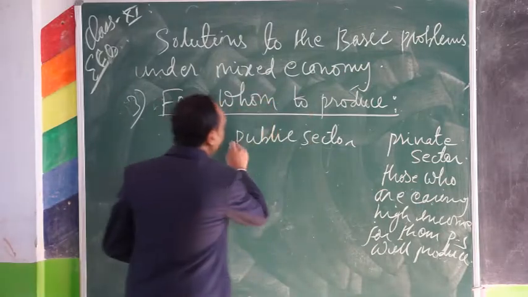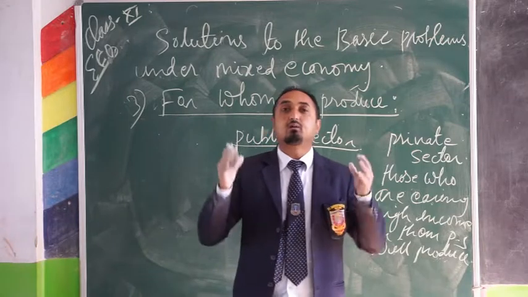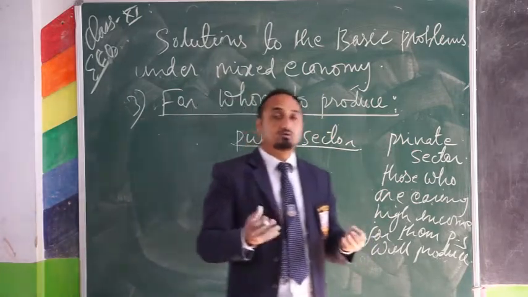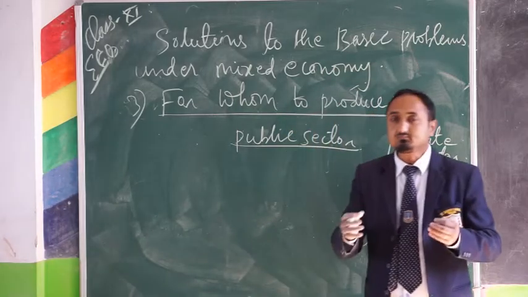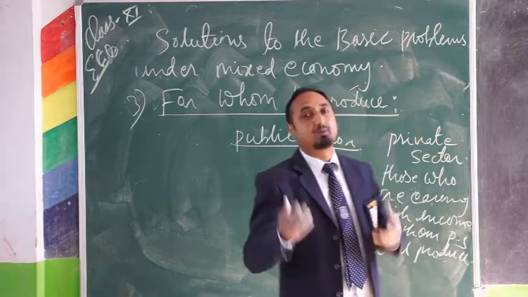Whereas in the case of public sector, the central planning authority is there, and they will decide for whom to produce. They will produce for those who can fulfill the needs of maximum people.